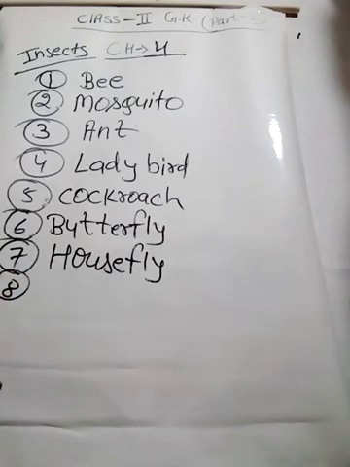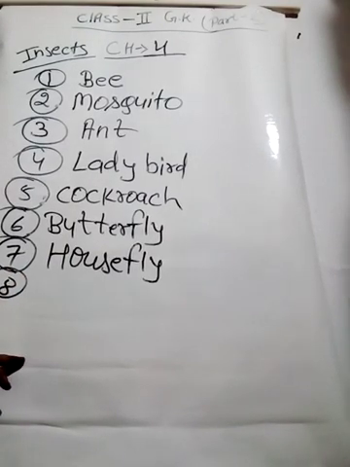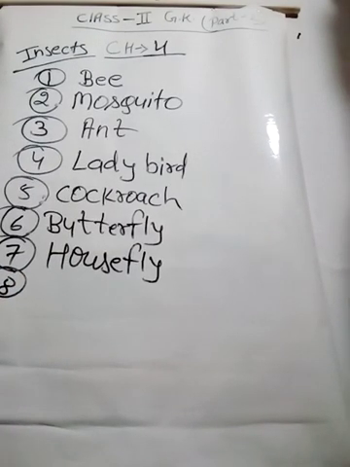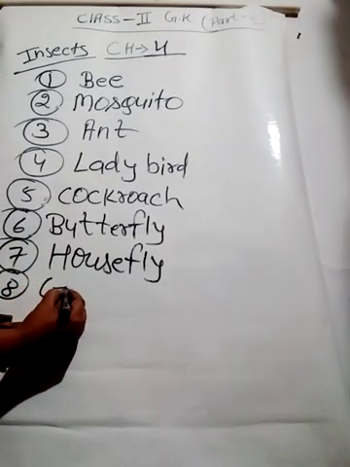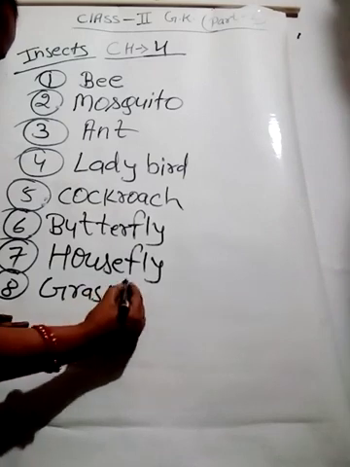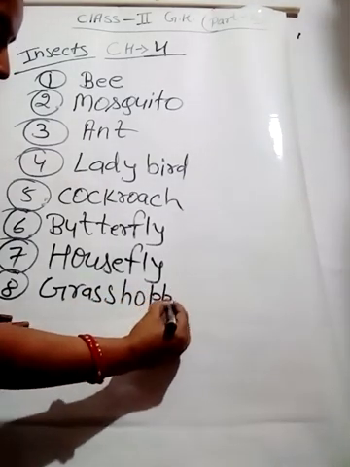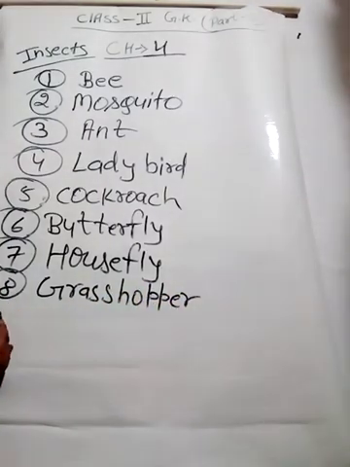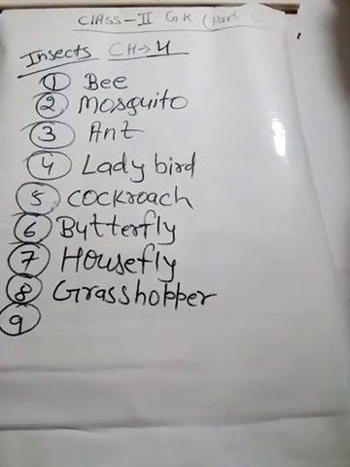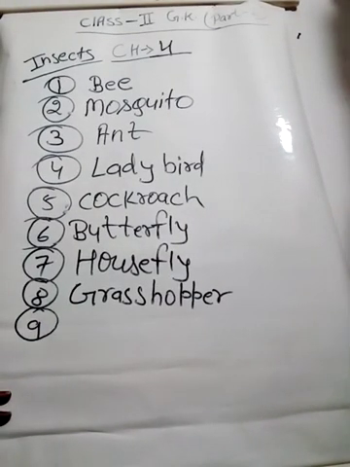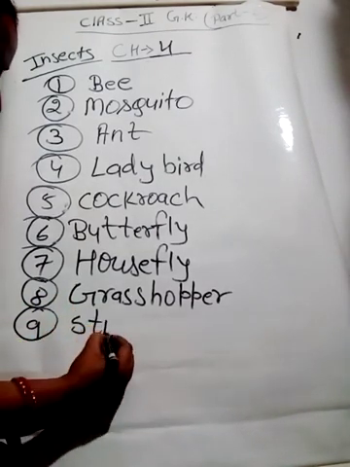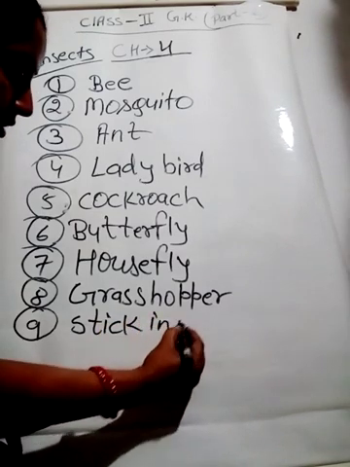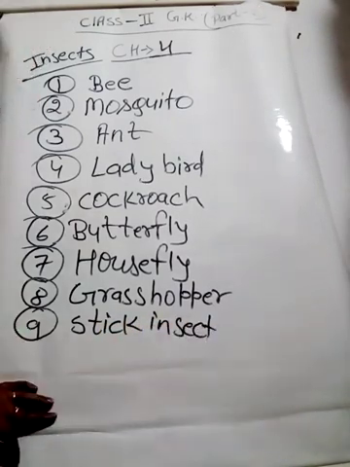Number 8. Looks green like the grass. What is the name of this insect? It is grasshopper. Okay. Number 9. Looks like a stick. Which insect is this? It is stick insect. Stick insect.